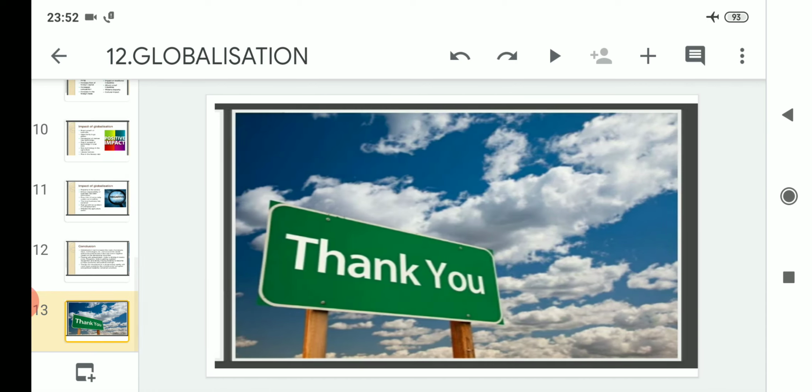So with that, we have come to the end of the topic globalization with its meaning and manifestations. In the upcoming classes, we shall understand the debates related to globalization. So I hope that whatever points we have read related to the topic of globalization are clear to you.